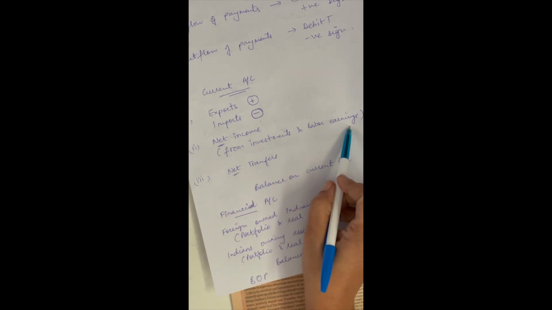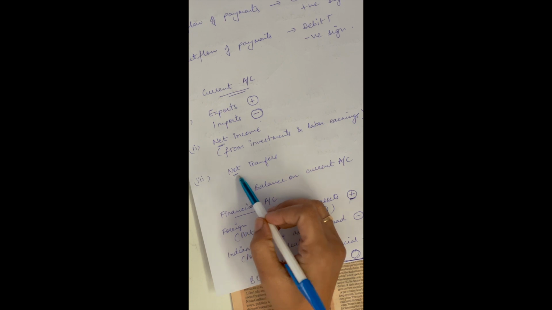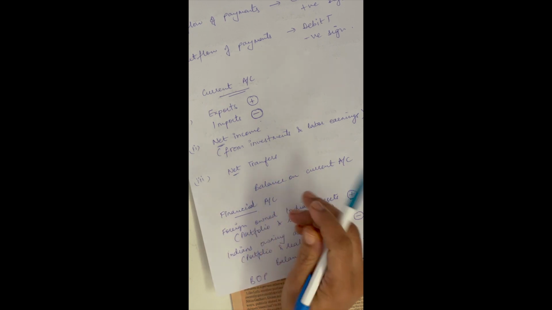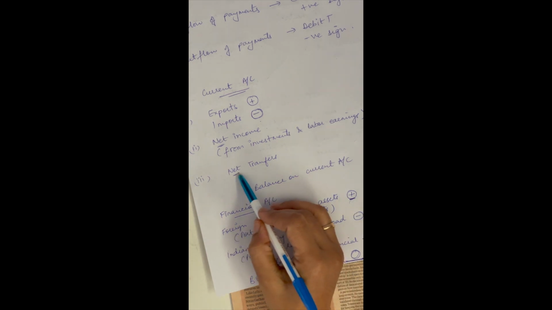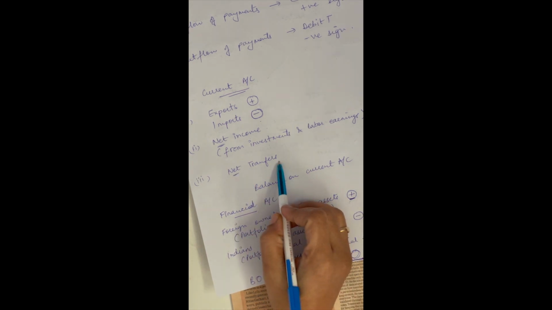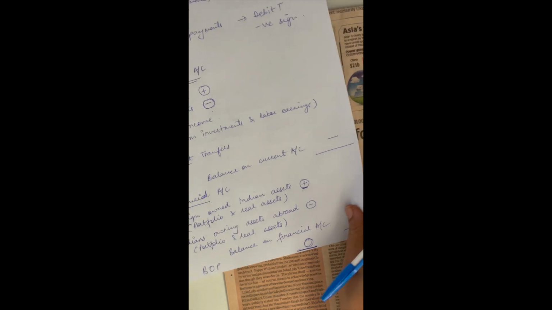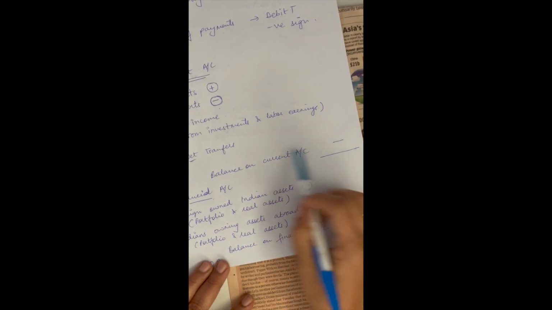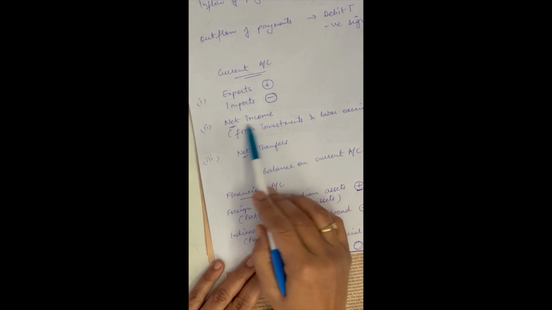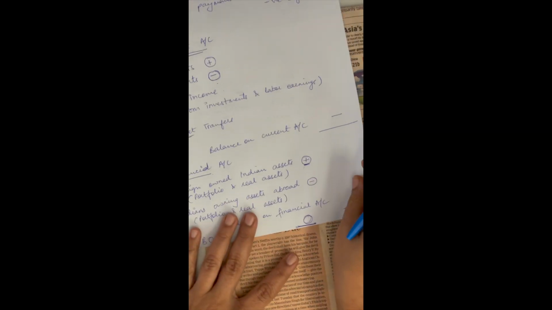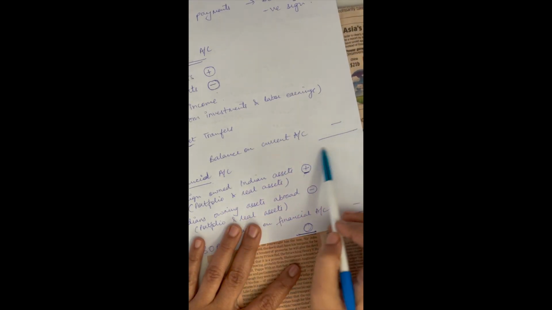And labor earnings. And then the third, we have the net transfers. Now, net transfers basically means any private gifts that are sent to India from abroad or which are sent from India to abroad. So the net of that is recorded in your current account. Okay, and then the balance on current account is given by all these three. So exports, imports, net income and net transfers, and that gives you the balance on current account.